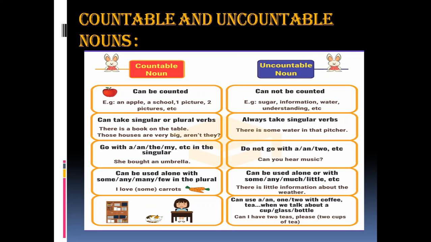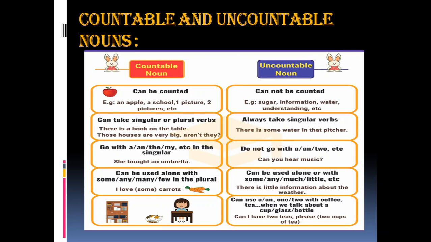A countable noun can be used with some, any, many, few in the plural. For example, I love some carrots. Whereas an uncountable noun can be used with some, any, much, little, etc. There is little information about the weather.